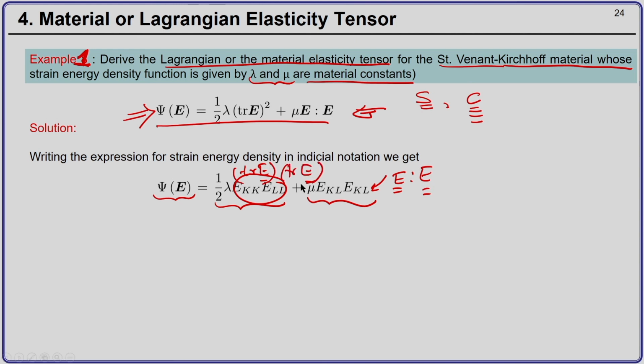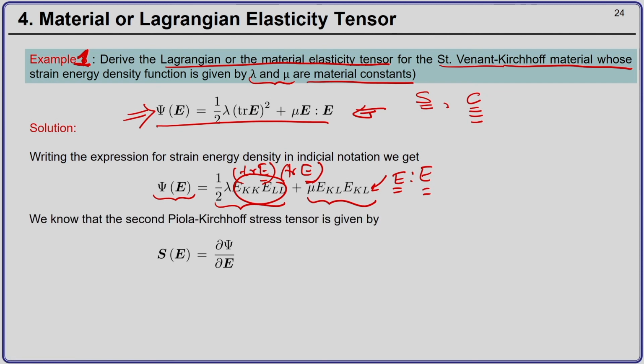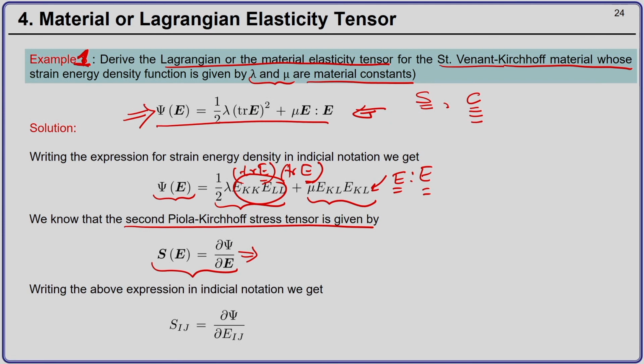Now, we know that the second Piola-Kirchhoff stress tensor is given by following expression. If this is given by following expression, then what we need to do is we need to first write this in indicial notation. So, the indicial notation is S I J equals del psi by del E I J. And now, what we will do, we will put expression here into this particular relation.